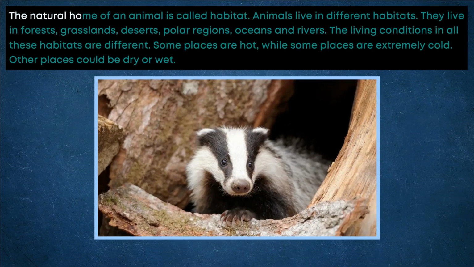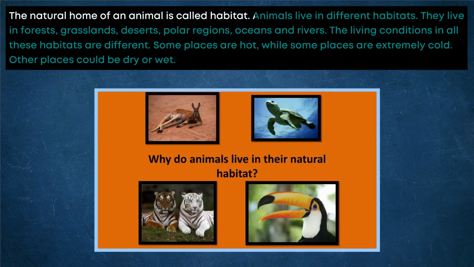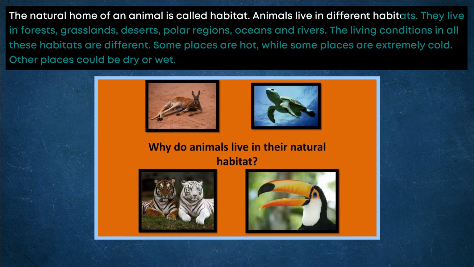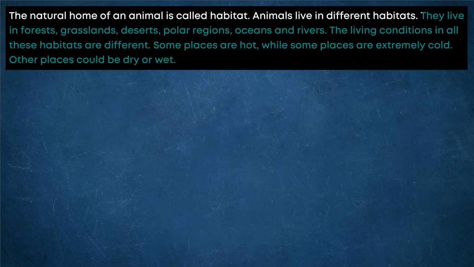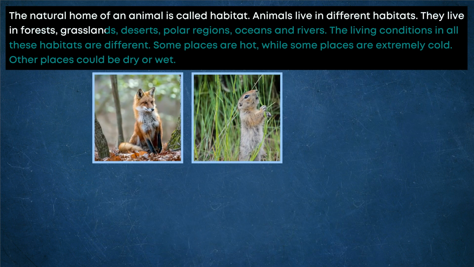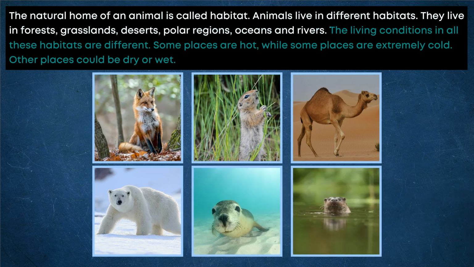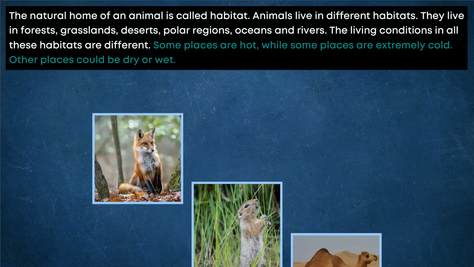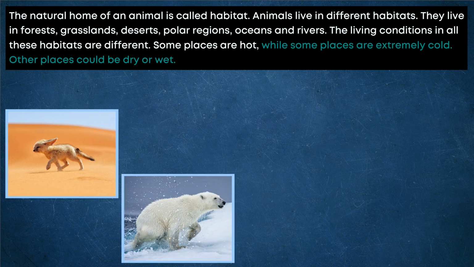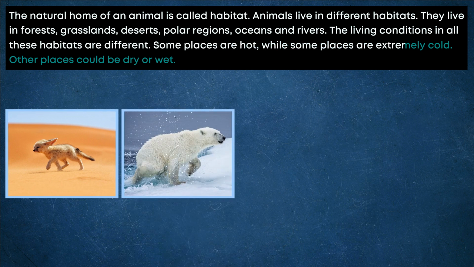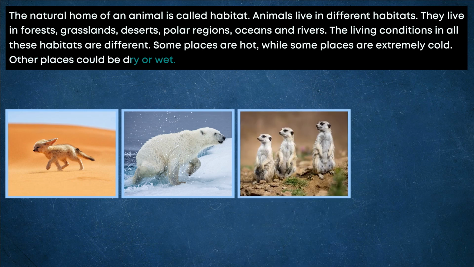The natural home of an animal is called habitat. Animals live in different habitats. They live in forests, grasslands, deserts, polar regions, oceans, and rivers. The living conditions in all these habitats are different. Some places are hot, while some places are extremely cold. Other places could be dry or wet.